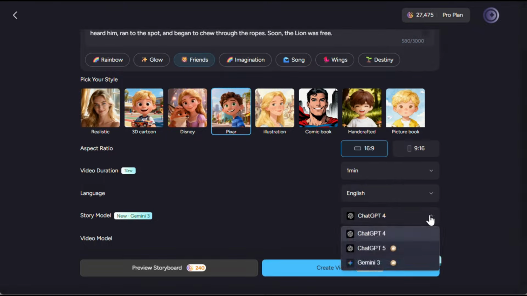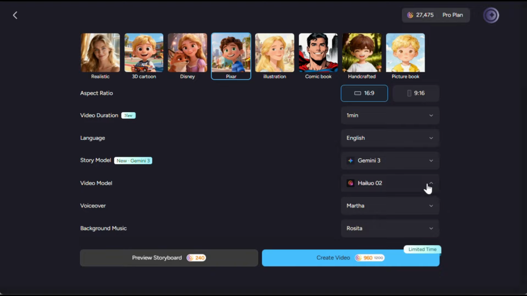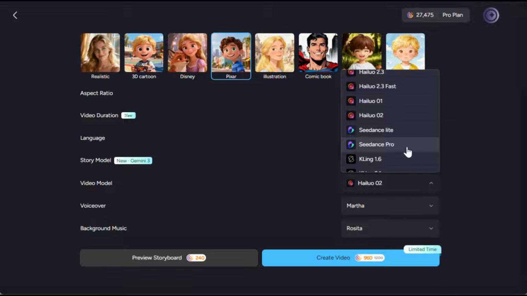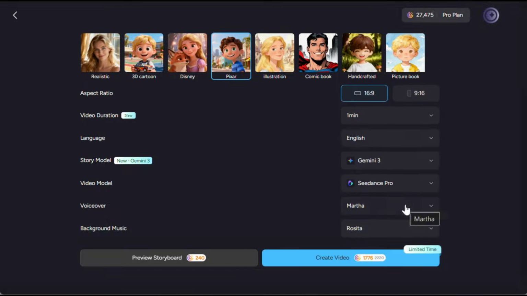Now here comes the interesting part. You can choose which model will create your story. This part is really important because without a good story, your video won't be worth watching. And as you can see, it has the latest and most powerful Gemini 3 model available. So we'll be using that one because it produces more natural, human-like results, not robotic like other models. Next, you can also choose the video model. They have all the options available. I'll go with Cdance Pro because that's my favorite right now.